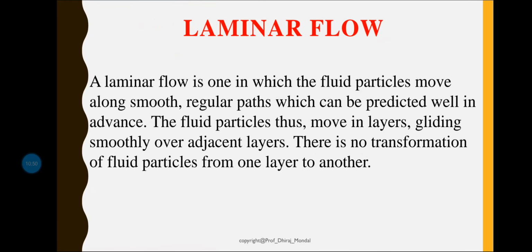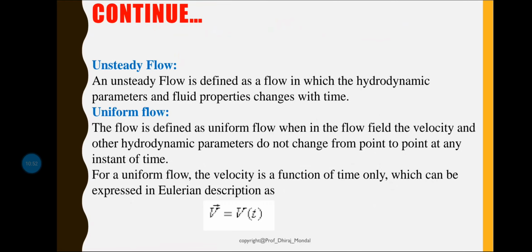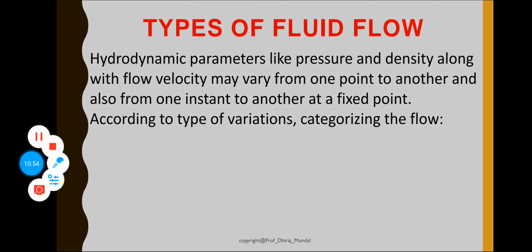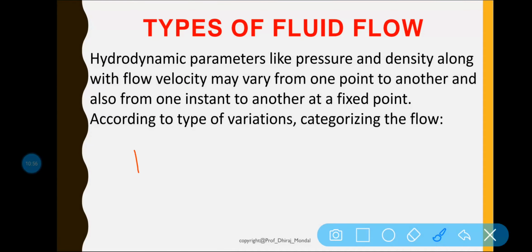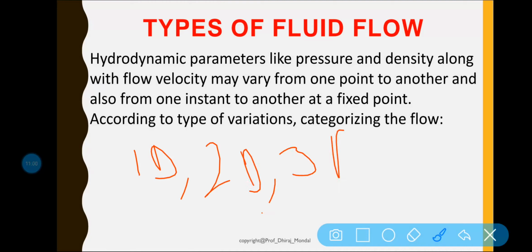Number 6 is one dimensional flow, two dimensional flow, three dimensional flow, like this. So there are mainly 6 types of flow: steady flow, unsteady flow, uniform flow, non-uniform flow, laminar and turbulent flow, compressible and incompressible flow, rotational and irrotational flow, and one dimensional, two dimensional, three dimensional flow. So let us discuss one by one.